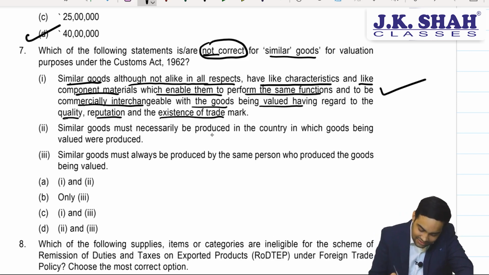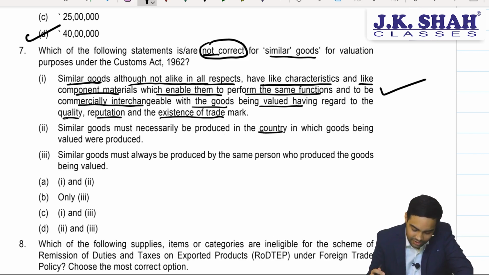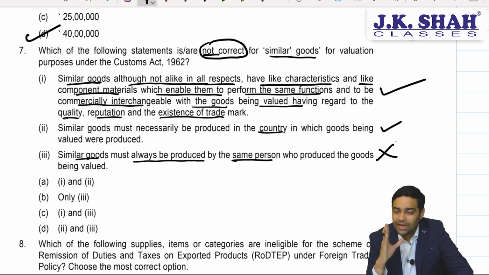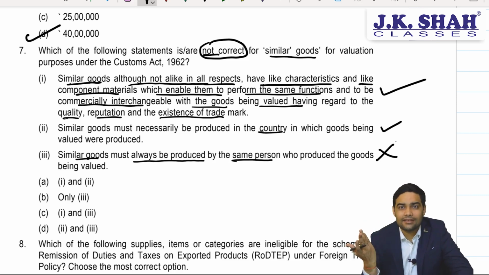Similar goods must necessarily be produced in the country in which these goods are being produced. Yes, that country is necessary. Similar goods must always be produced by the same person. No, people, country is important because the various economic factors for a country will remain the same.